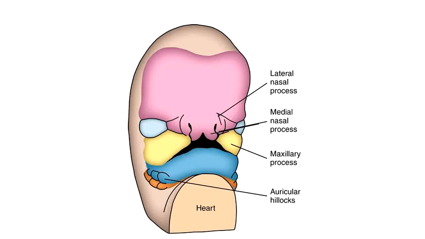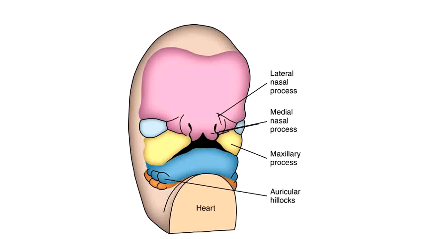The pinkish shows the frontonasal prominence contribution, which forms the forehead, and then the lateral nasal swellings, the lateral nasal processes, and medial nasal swellings and medial nasal processes, and the maxillary swellings and medial nasal processes fusing with each other to form this upper lip, and this is the philtrum part of the upper lip, and this is the lateral part of the upper lip, and the maxillary and the lateral nasal swellings are fusing with each other to form the cheek.